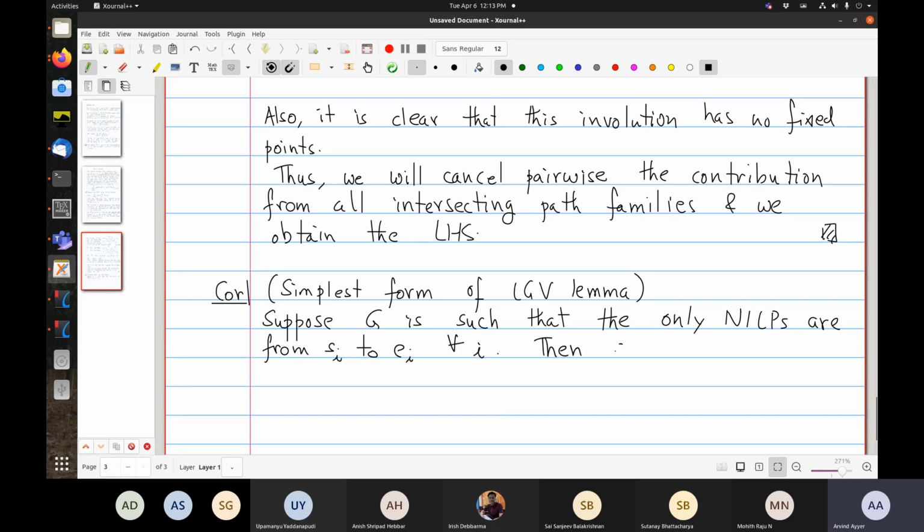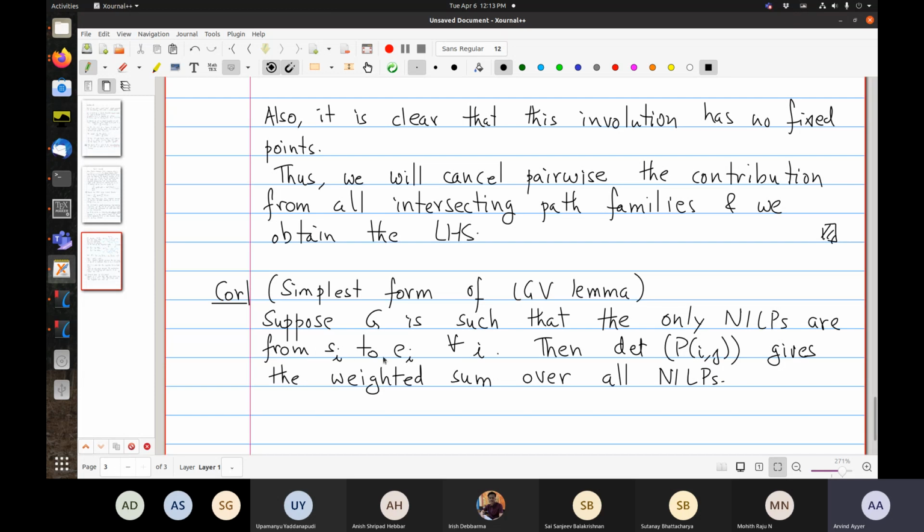Then this determinant of P_ij gives the weighted sum over all NILPs.